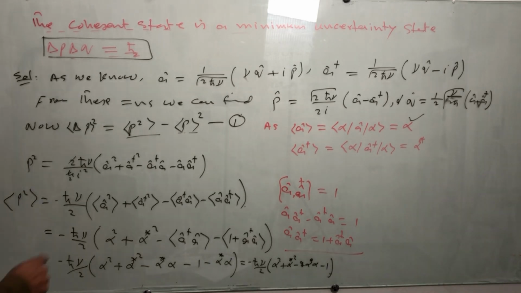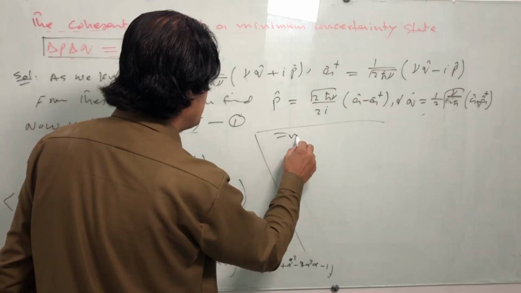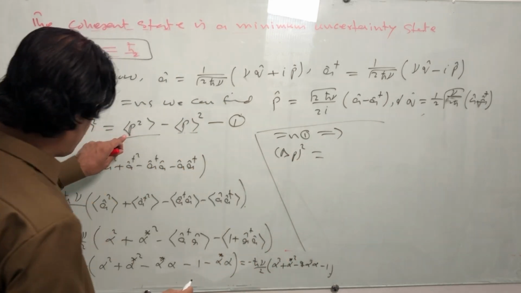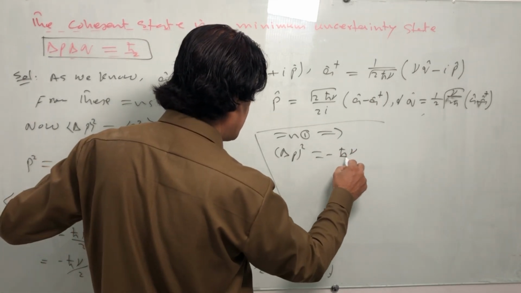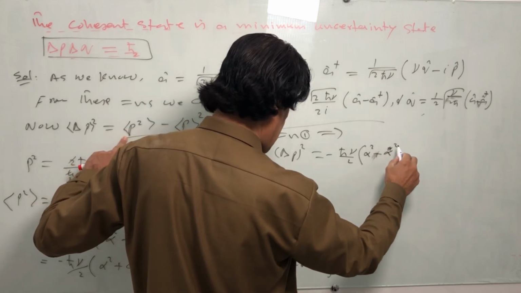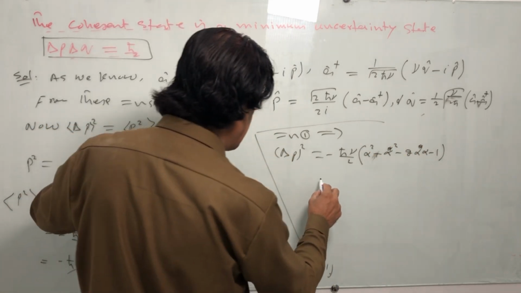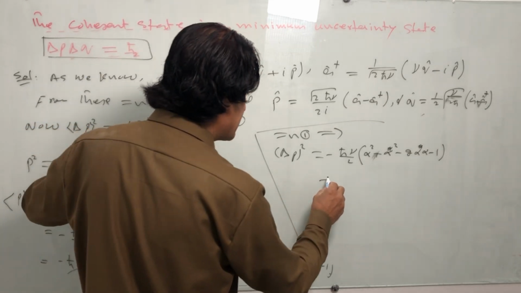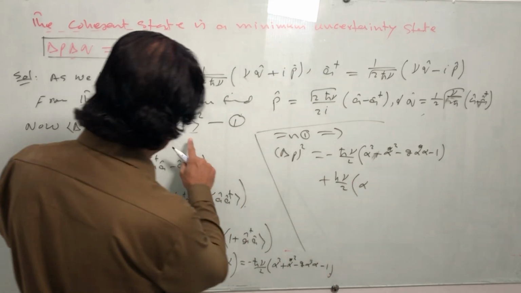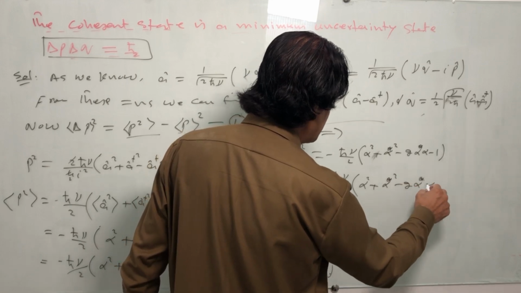Now putting the value of this and the value of this in equation number 1, delta P square is equal to minus ħν divided by 2 times alpha square plus alpha star square minus 2 alpha star alpha minus 1, and minus another term, minus ħν divided by 2 times the value we have already calculated, alpha square plus alpha star square minus 2 alpha star alpha.